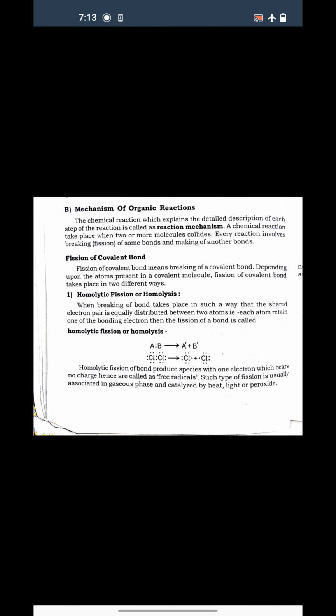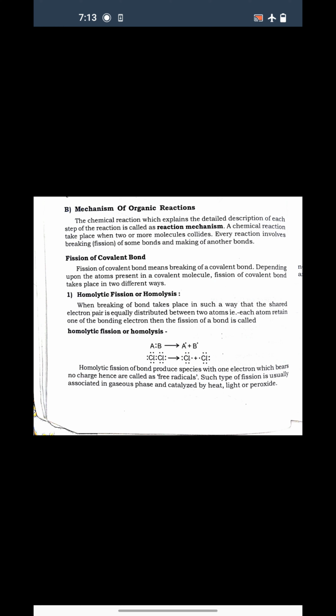But in case of HCl, H is a different atom and Cl is a different atom. H is electropositive and Cl is electronegative. So depending upon the type of atoms present in the molecule, the fission takes place. According to it, the classification of bond fission is of two types.